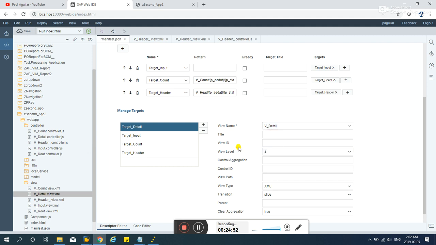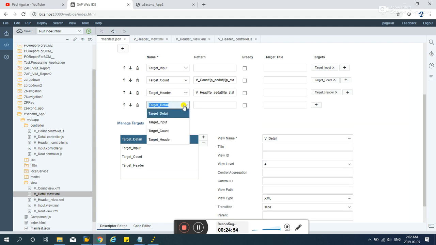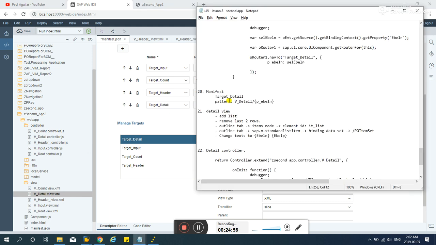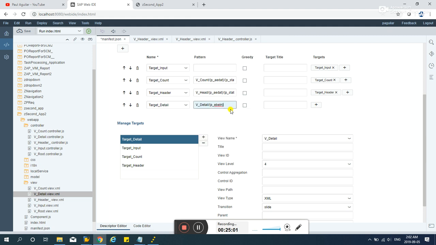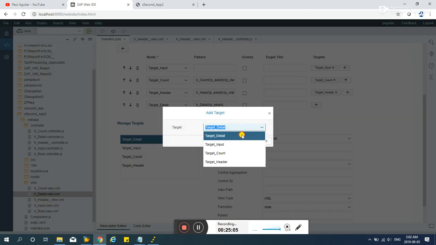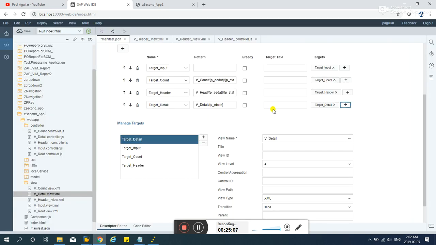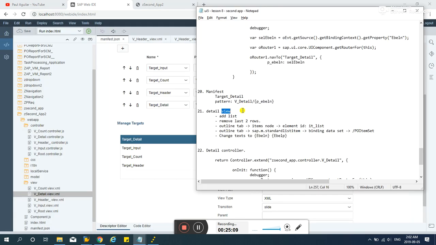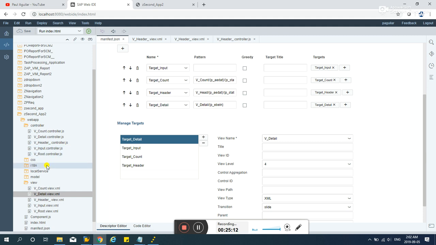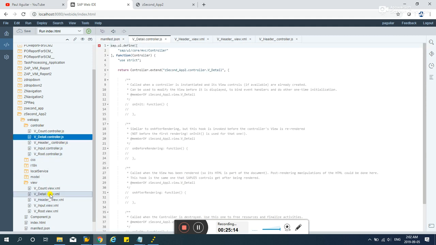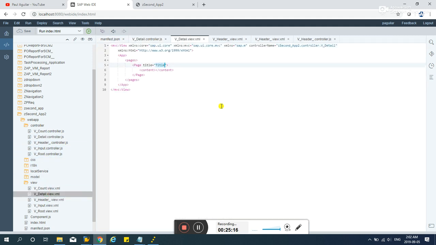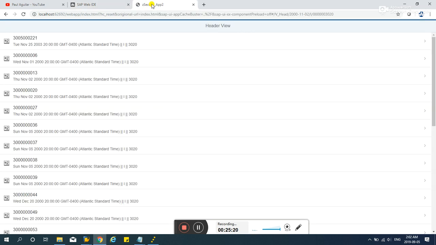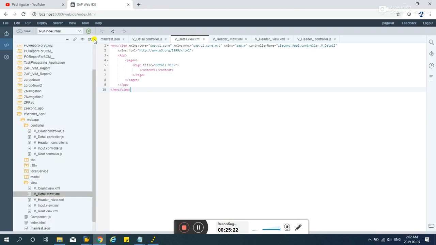Level 4. Let's add the route here. V detail. And for the pattern, let's enter this guy here, just one parameter this time, and target detail is the target. Save, and the detail title, detail view.